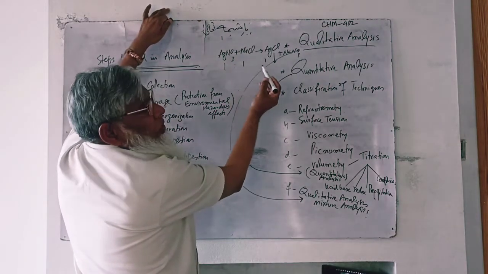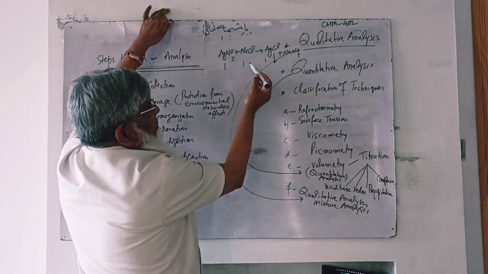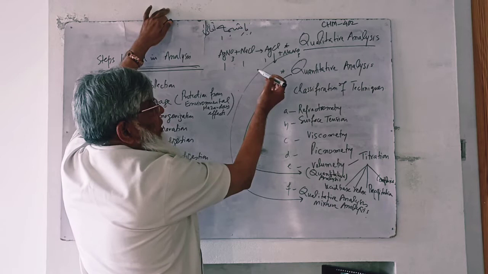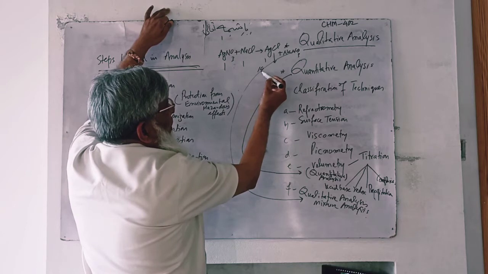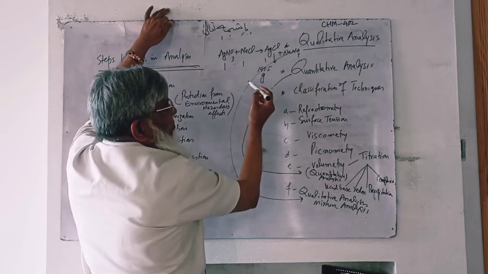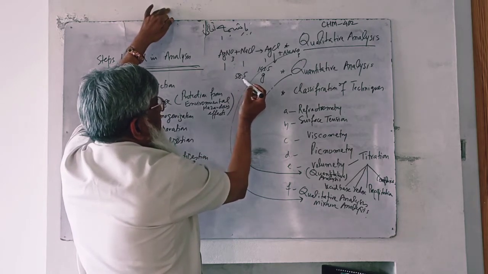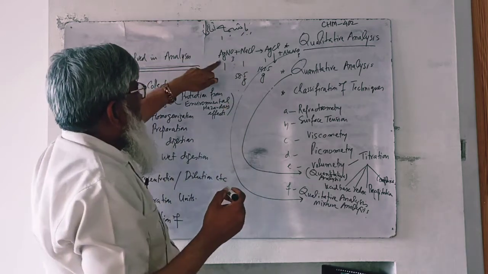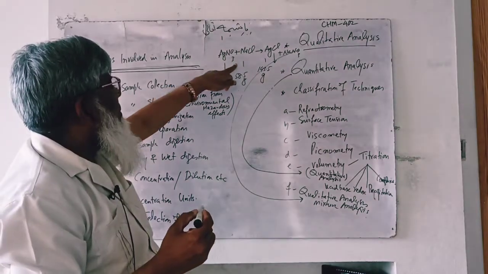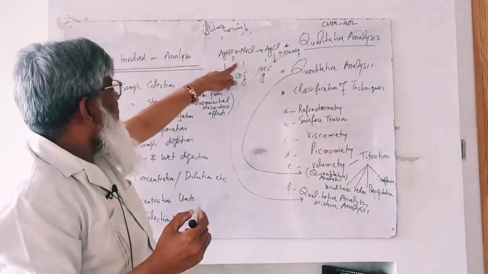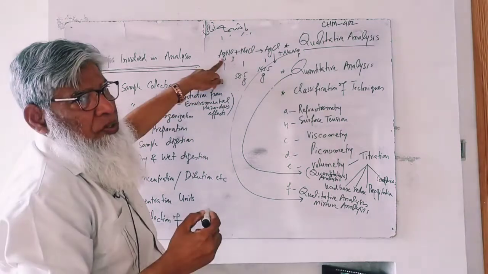This is a stoichiometric relationship. 1 mole silver nitrate on combination with 1 mole sodium chloride produces 1 mole silver chloride. So 1 mole of silver chloride is equal to 143.5 grams, and 1 mole of sodium chloride is equal to 58.5 grams, and 1 mole of silver nitrate: silver 108 plus 14 plus 48, that is 62, and 180, 62 and 180.